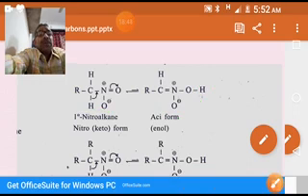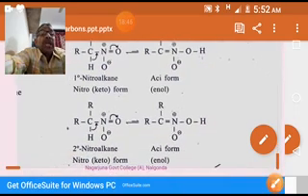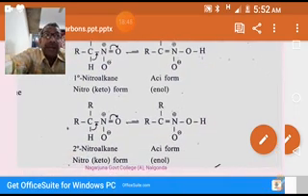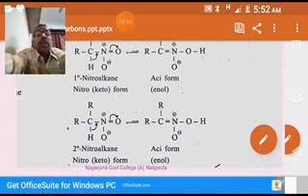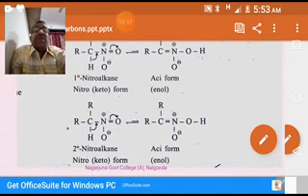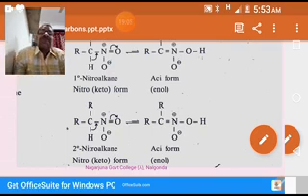So we observe this only in primary and secondary. Why? Only primary and secondary compounds contain alpha hydrogens, whereas tertiary nitro compounds don't contain any alpha hydrogen. Thereby there is no shift of proton from carbon to oxygen.